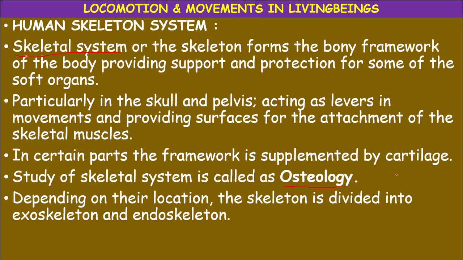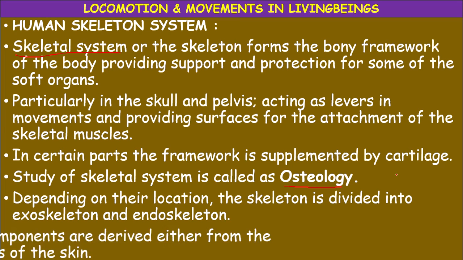Whereas in other animals, hooves, horns, ivory are all exoskeleton. And endoskeleton means the bony framework made up of 206 bones which are present inside. Okay, that is our endoskeleton.